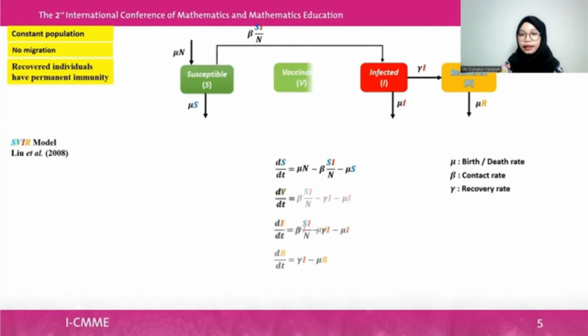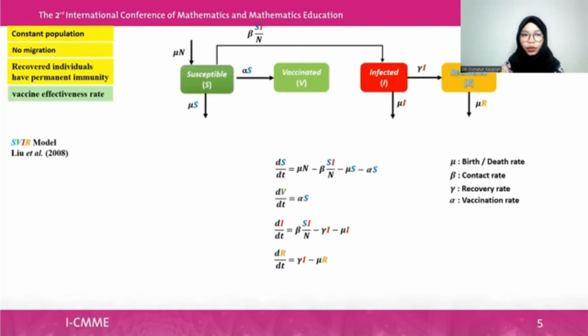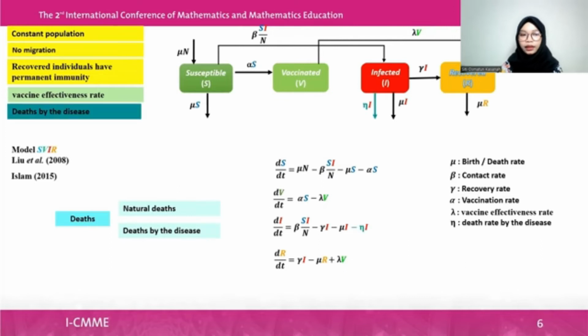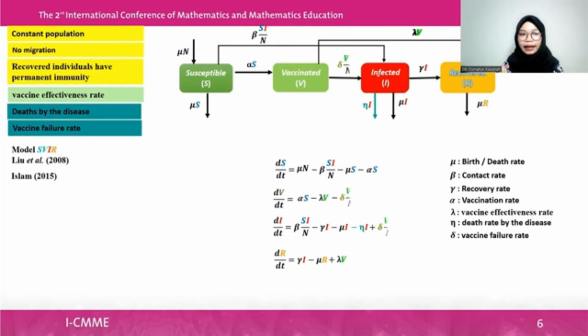It adds V, vaccinated, the persons who get vaccination, and in this model, the persons who get two doses of COVID-19 vaccination. So we add an assumed vaccine effectiveness rate. The model was then developed by Islam, who divides death into natural death and death by the disease. Then a vaccine failure rate was assumed, developed by Widyaningsih and Aryani in 2020.